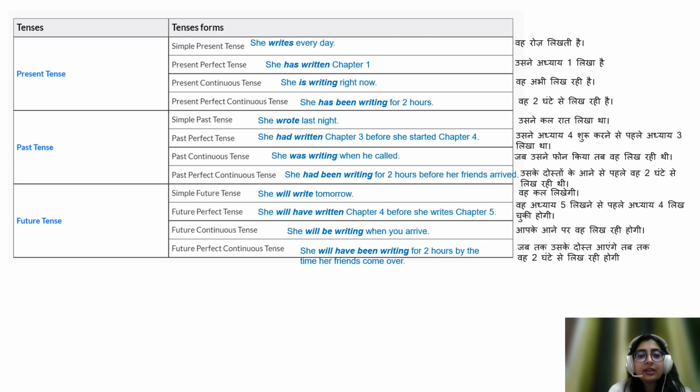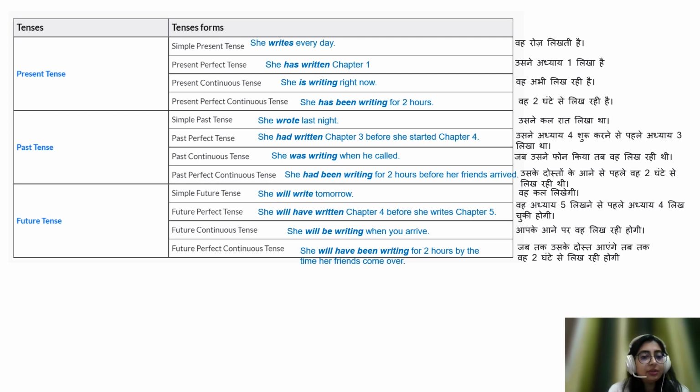And the fourth category is past perfect continuous tense. She had been writing for 2 hours before her friends arrived. उसने दोस्तों के आने से पहले वह 2 घंटे से लिख रही थी. So if you see again, the usage of verb has changed and hence the meaning of the sentence has changed. So if you guys clearly read each and every sentence and the Hindi translation, it would be very easy for you to understand what these sentences and what these categories are actually signifying.